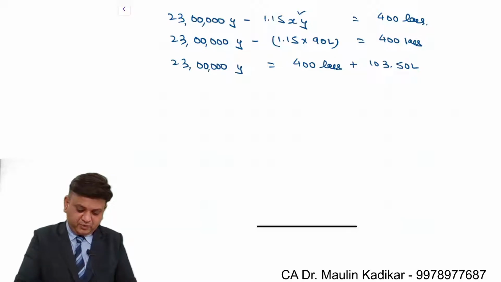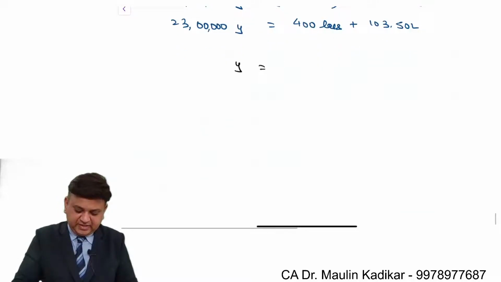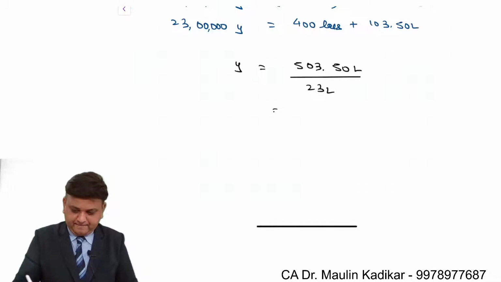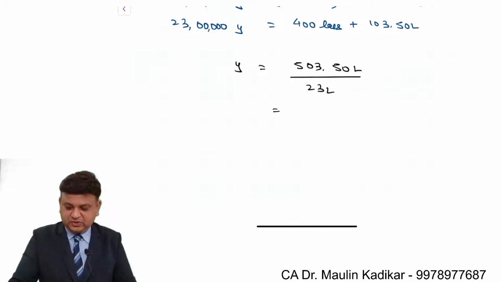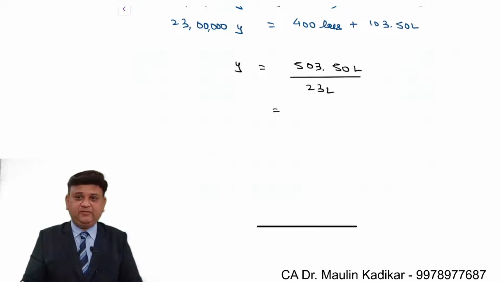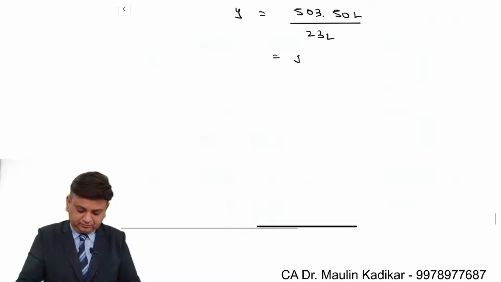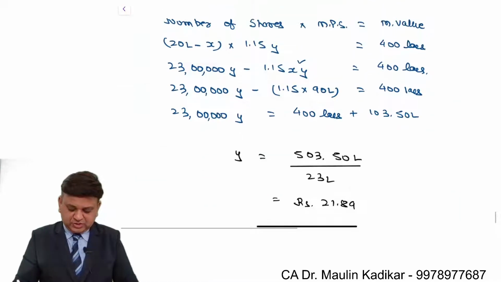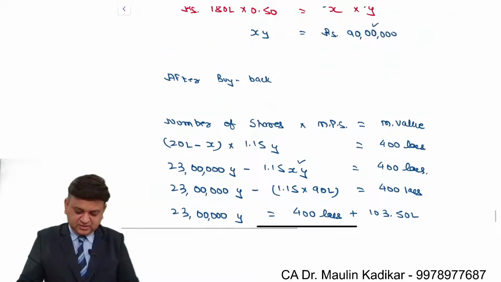So now we will compute the value of the Y. It is 103.5 plus 400, it is 503.5 lakhs divided by 23 lakhs. So the final answer is rupees 21.89. So this is the repurchase price. This is what we understand.